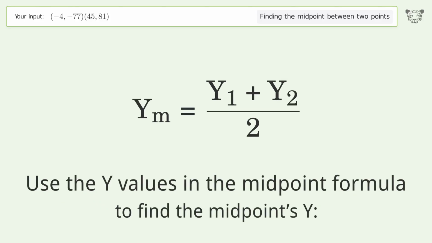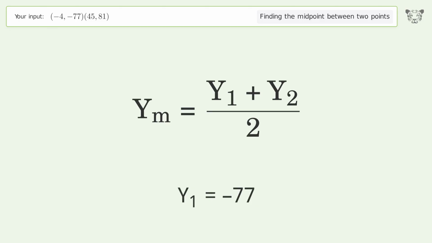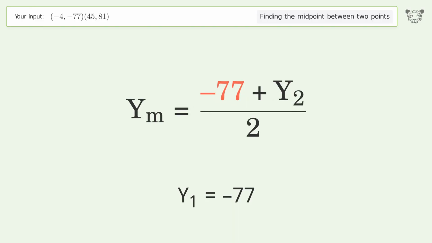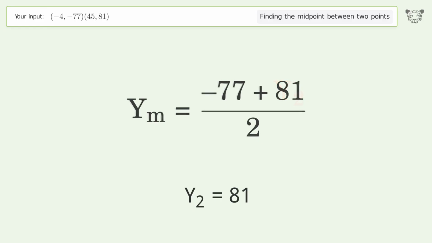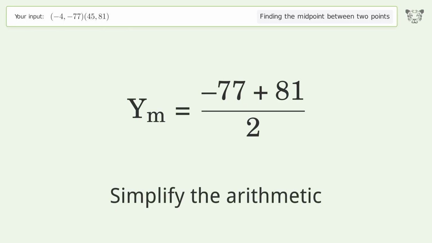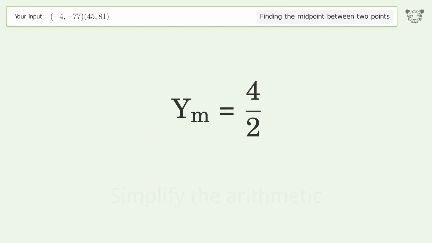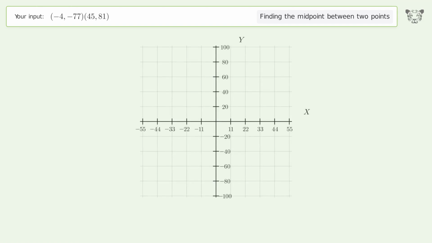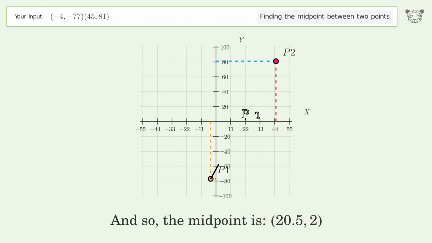Use the y values in the midpoint formula to find the midpoint's y. y1 equals -77. y2 equals 81. Simplify the arithmetic. And so, the midpoint is 20.52.